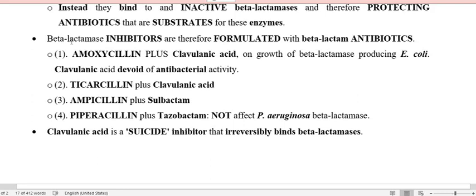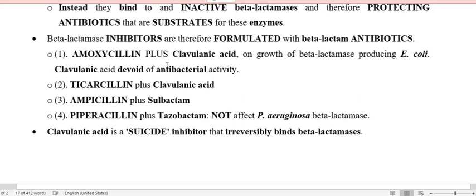Therefore the beta-lactamase gets inactivated, so it is not going to act on the amoxicillin. So amoxicillin remains there to act against the bacteria, and that is why they come in combination. This is a very good choice against beta-lactamase producing resistant bacteria.